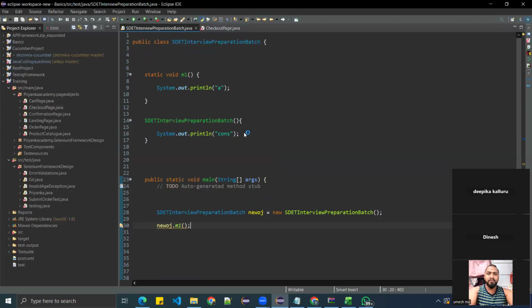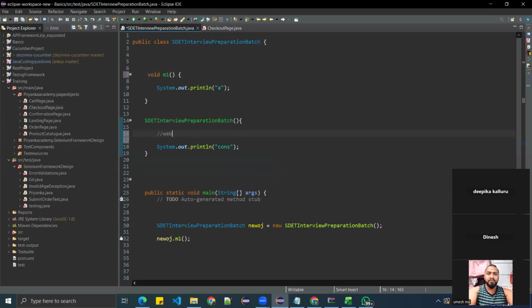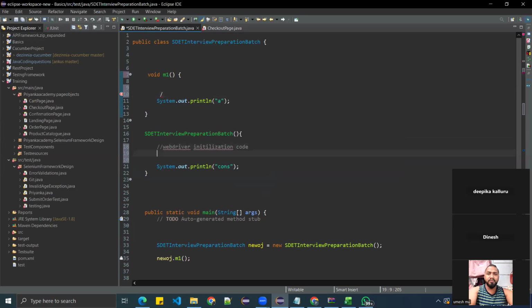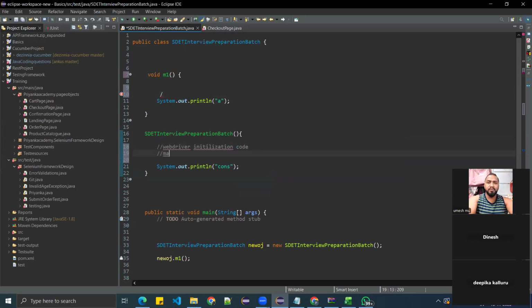Okay. So this is the static method, and this is the constructor. Let's say, in your framework, you want to do something before the method execution. Here, I want to write the WebDriver initialization code. After WebDriver initialization, you maximize the screen here, and then here you write your driver.findElements or anything.